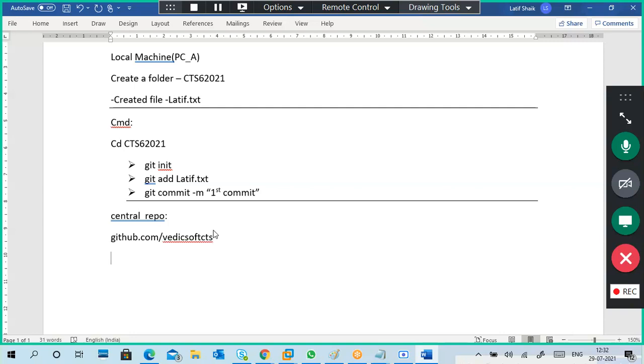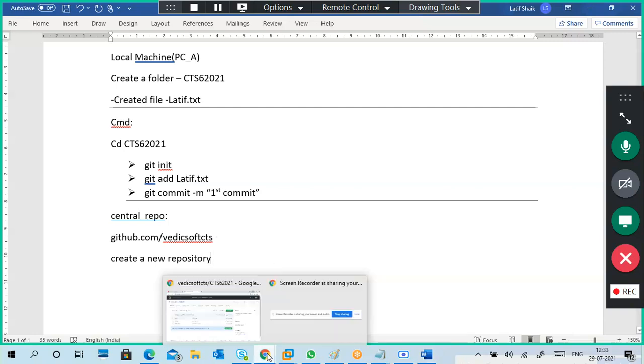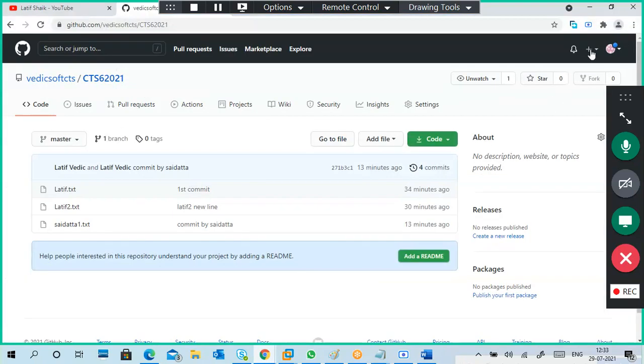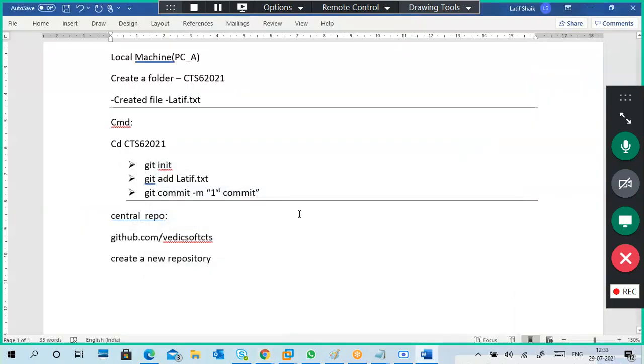Okay. Now create a new repository. There is a plus mark. You can see this plus mark. New repository. So create a new repository.